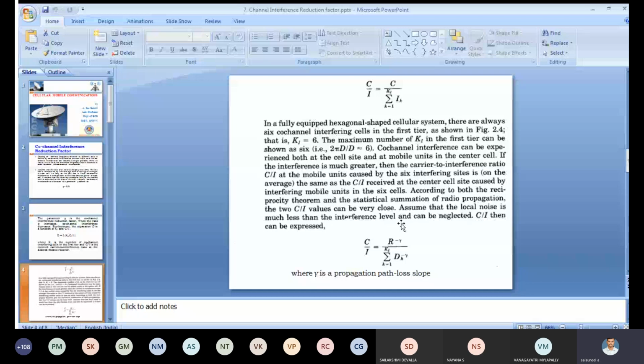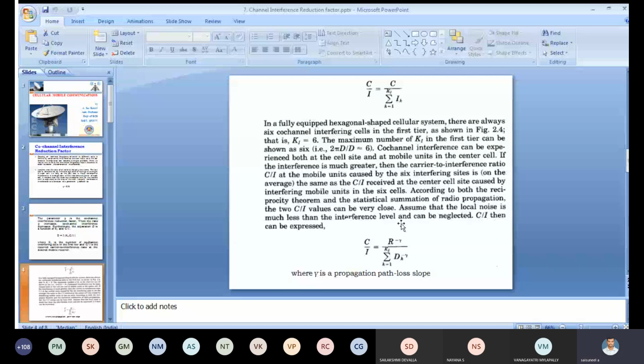C is the carrier power which is transmitted from the base station. C is proportional to 1 by R power gamma, otherwise C is proportional to R power minus gamma. Already we discussed the formula. Based upon this, C by I equal to R power minus gamma divided by summation of k equal to 1 to K1. Here I depends upon frequency reuse distance, that's why D_k power minus gamma. Here gamma shows our path loss.